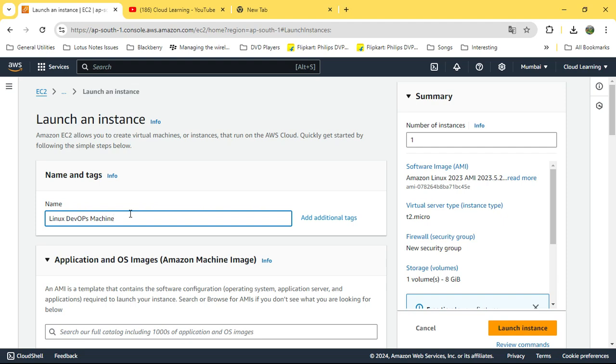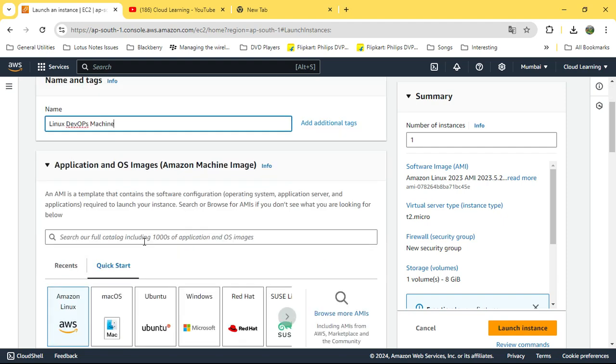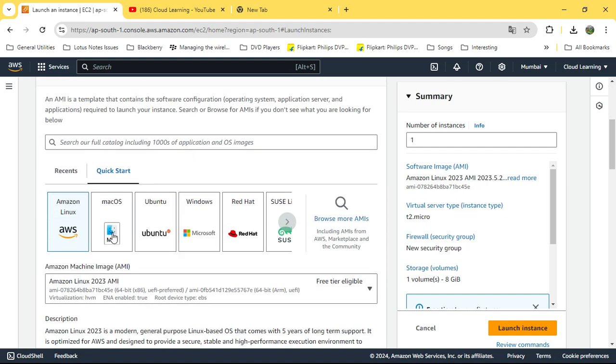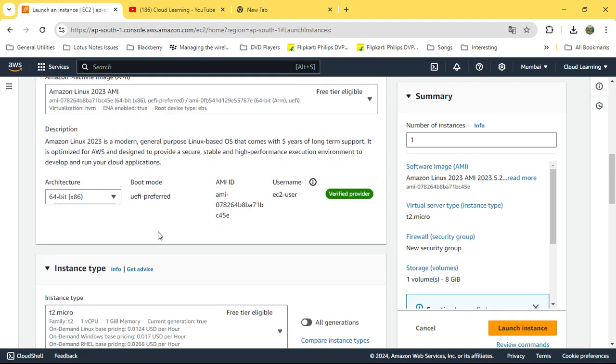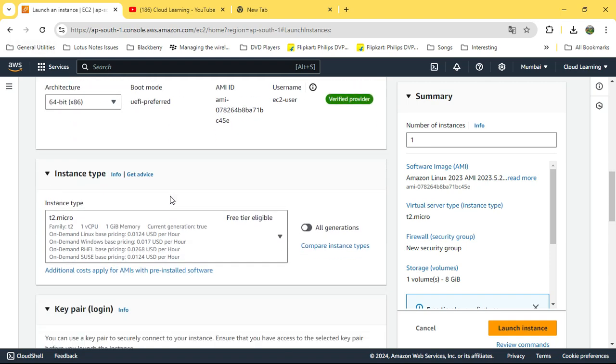Now just understand one more thing. I'll choose Amazon Linux for now. Amazon Linux is good. It is beneficial because it comes with some default software installed.